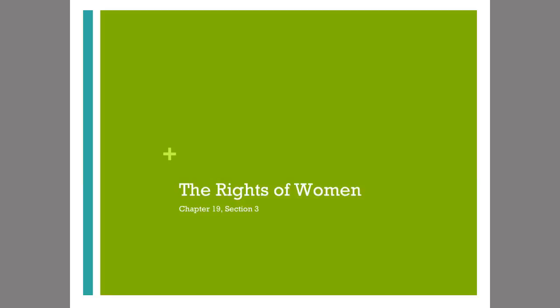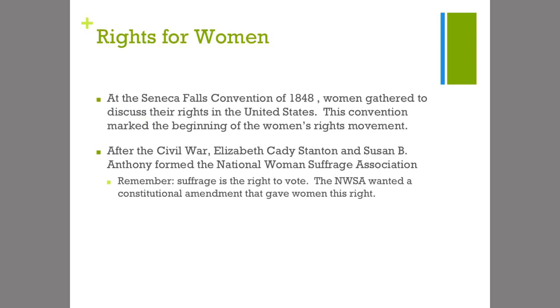This is Chapter 19, Section 3, The Rights of Women. Alright, so let's start with the Seneca Falls Convention of 1848. This was a meeting where women gathered to discuss their rights in the United States, and this convention really marked the beginning of the women's rights movement in the United States, where women are fighting to have equal rights as men. One document that came out of this meeting was the Declaration of Sentiments. It's similar to the Declaration of Independence, but it's spoken more from the female perspective, and we'll be looking at that together in class.